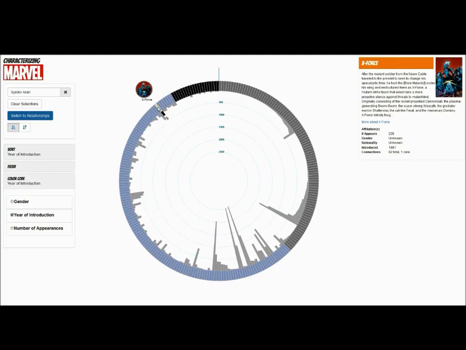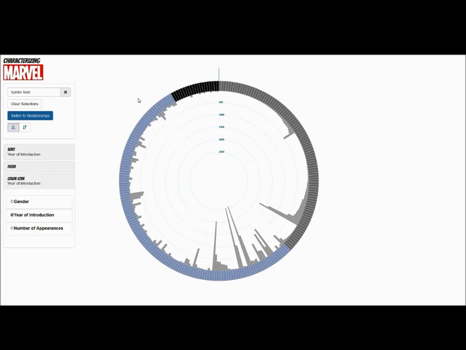As we've shown, you can sort by gender, year of introduction, nationality, and number of appearances. You can color code by gender, year of introduction, and number of appearances. And now you can go explore additional connections and insights for yourself.